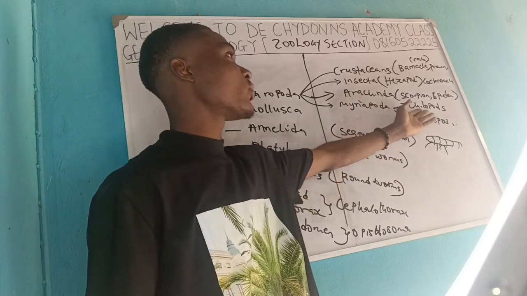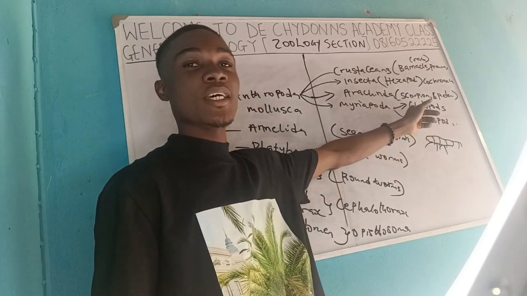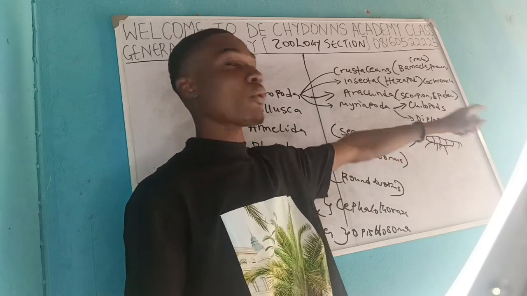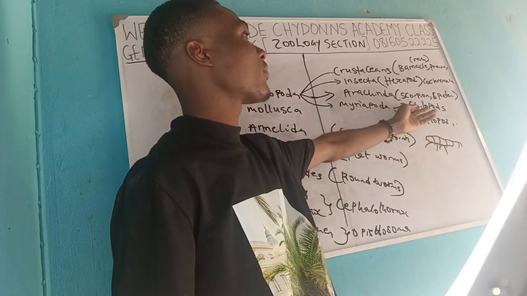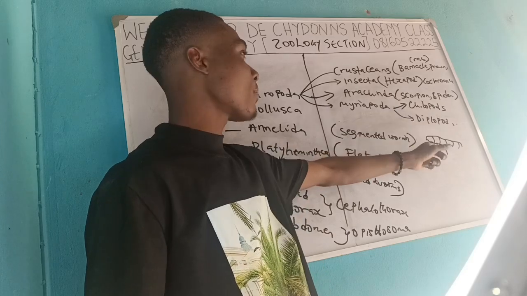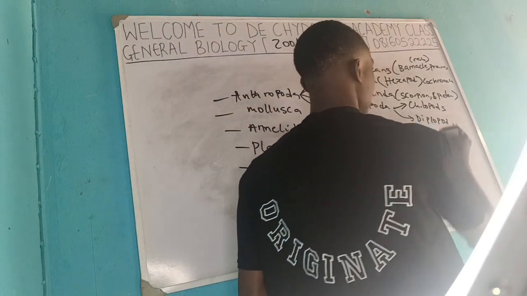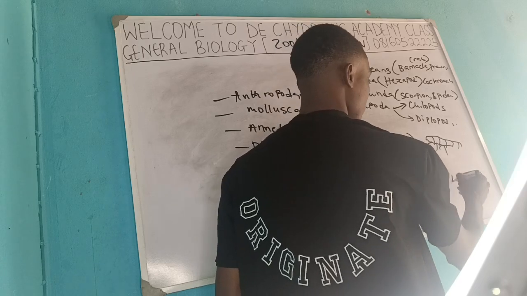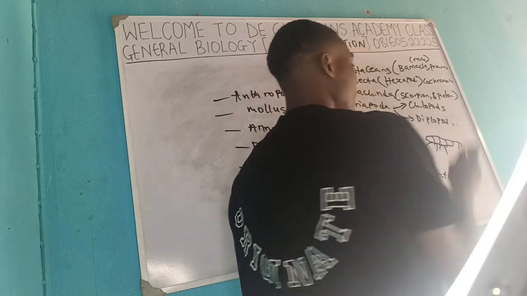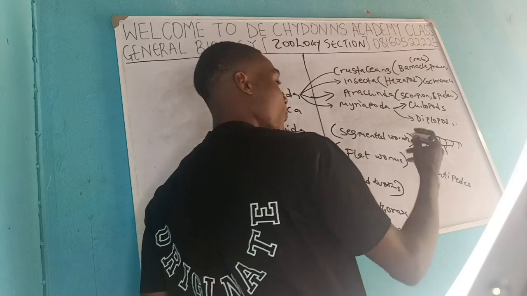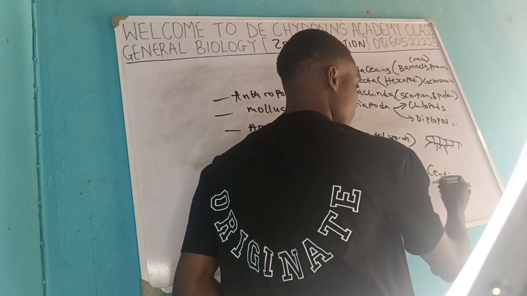But the difference between these 2, the chilopods and the diplopods, is that this one has a poisonous claw. An example of this one is the centipede. The centipede is an example of chilopods, while the diplopod is the millipede.